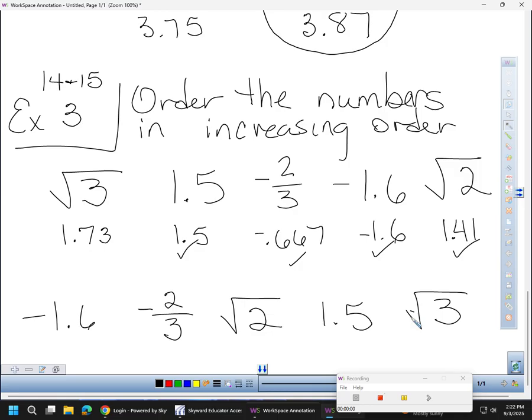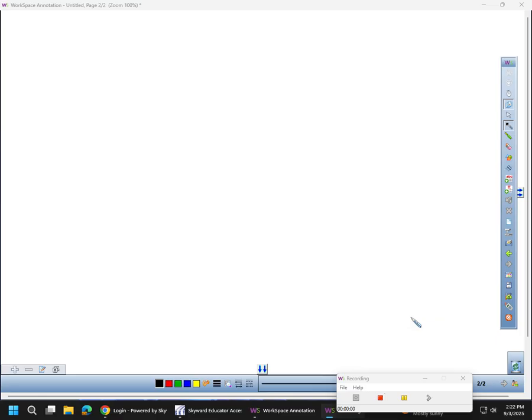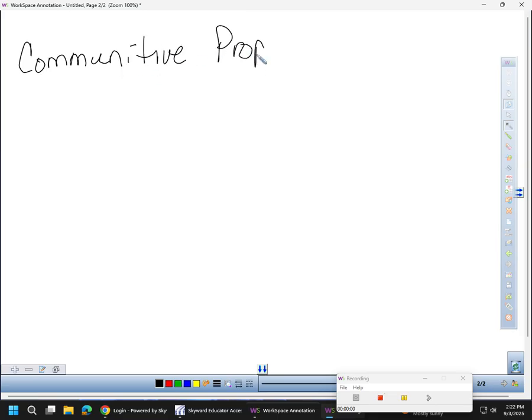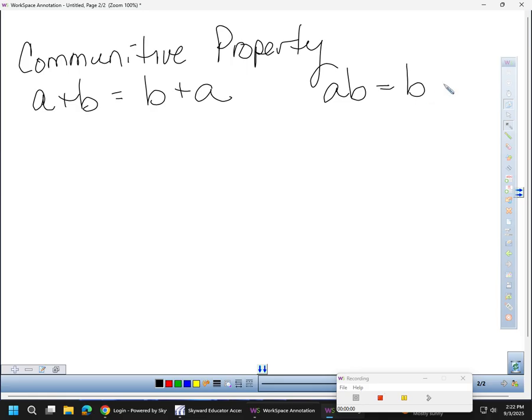All right, so now we got to talk about some other properties real quick. Okay? Here are some of our properties. First one we got to talk about is the commutative property. The commutative property means things move. So maybe I have A plus B equals B plus A. That's if it's addition. If it's multiplication, I could have A times B equals B times A.